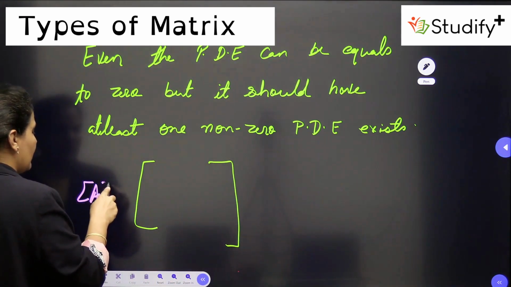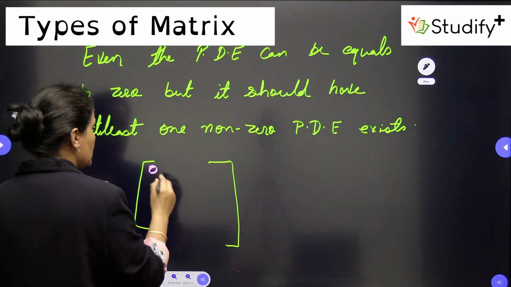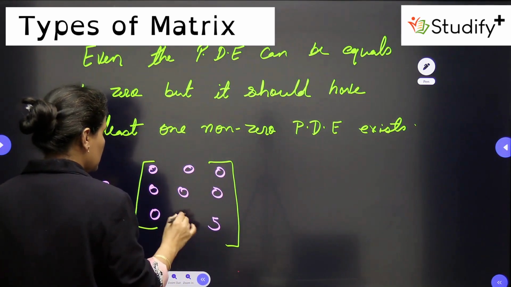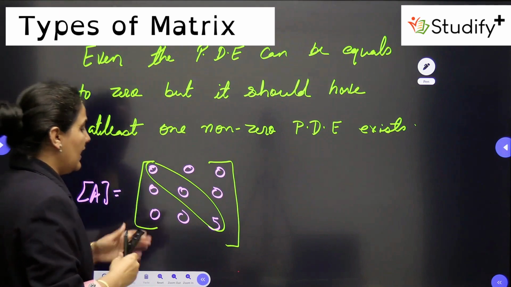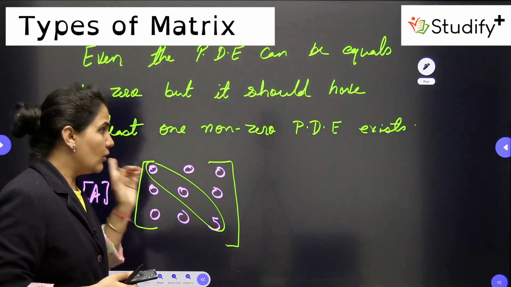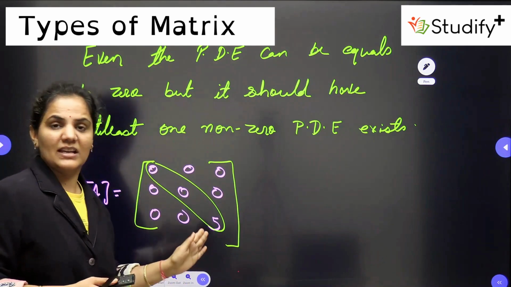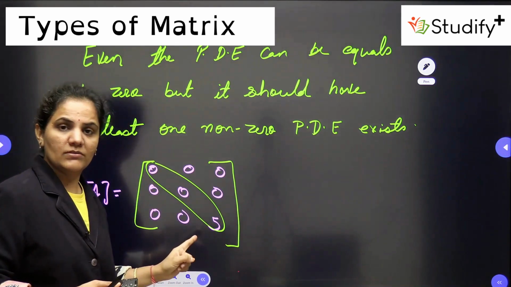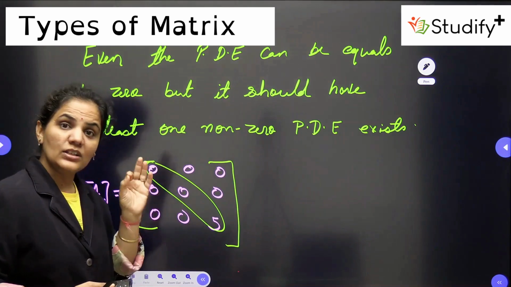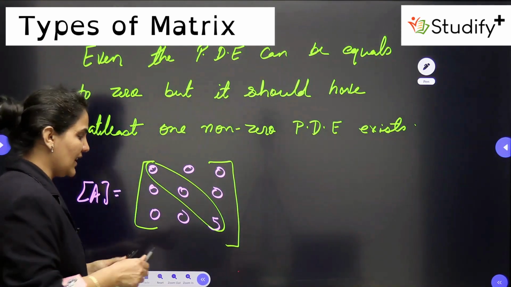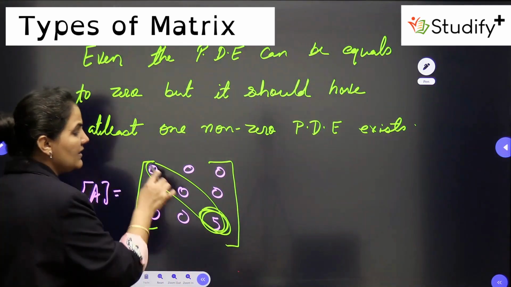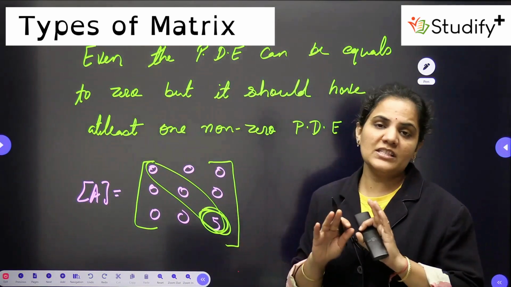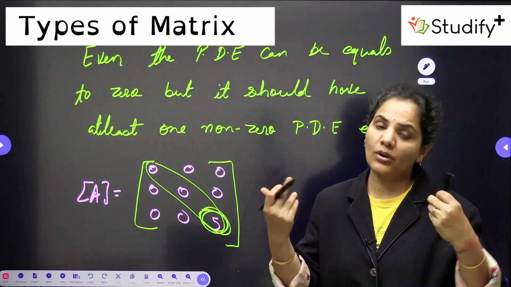So let's take one example. If I am writing here A, so it should be 0, 0, 5. Suppose all other elements are 0. You can see this is my principal diagonal. As all the elements are already 0, what is my definition? Even the principal diagonal elements can be equal to 0. It is not that they must be non-zero. But it should have at least one non-zero element. So you can see here I am having one non-zero element, so this is also an example of a diagonal matrix. But if I put this also as 0, then this will not be a diagonal matrix. This will become a null matrix in which all elements are 0.